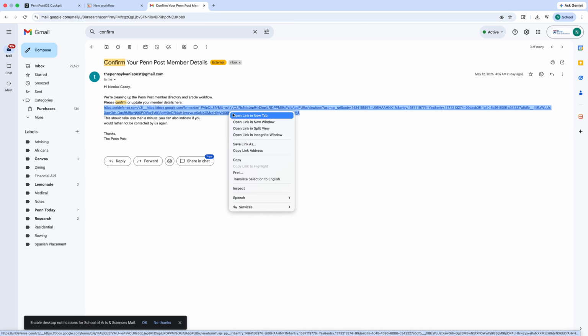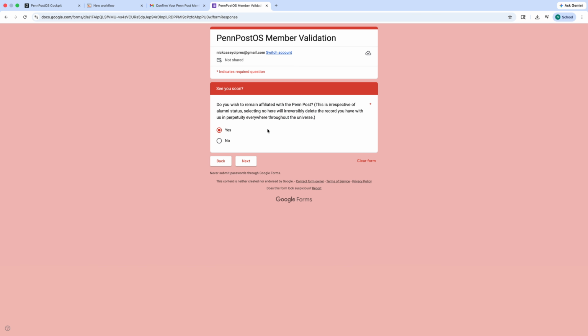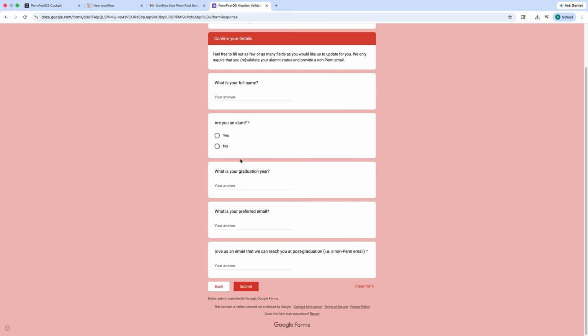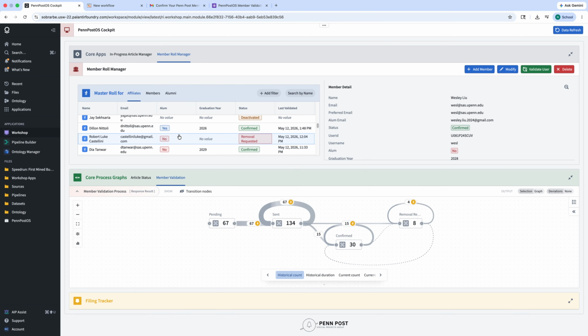When the form is completed, responses flow into Google Sheets, are ingested through Foundry connectors, transformed, reconciled against ontology objects, and used to update operational state. So instead of a disconnected spreadsheet response, the system closes the operational loop and updates the organization's persistent state model.